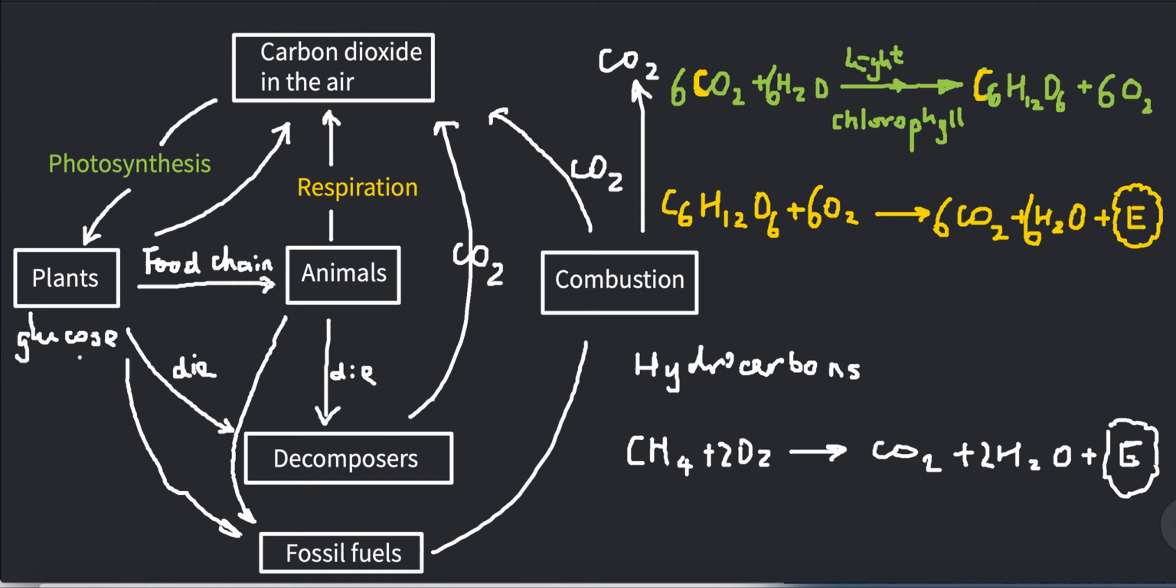I hope this makes sense to you. For the carbon cycle, the 4 key words to pay attention to are photosynthesis, respiration, combustion, and decomposition.